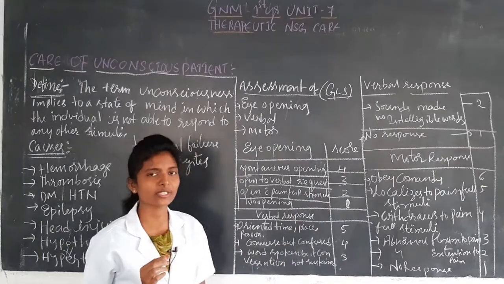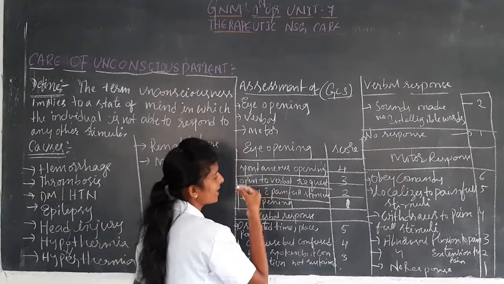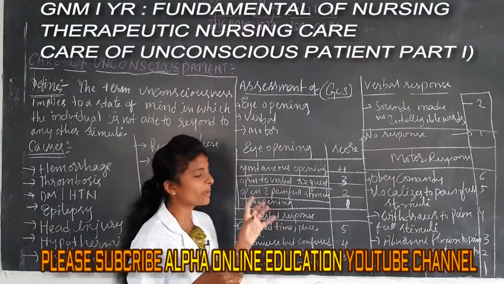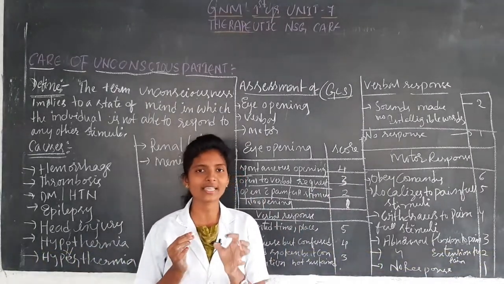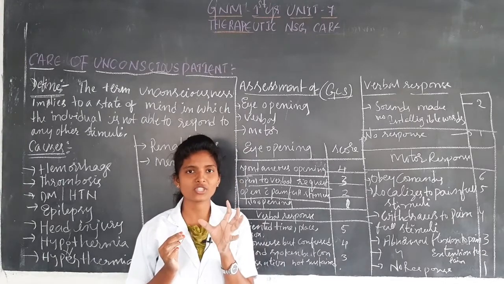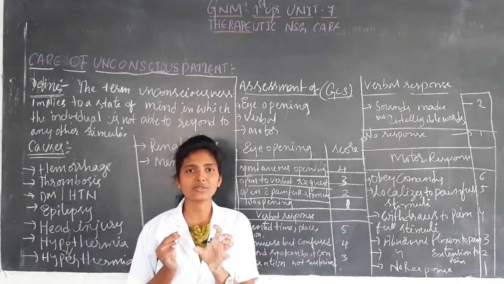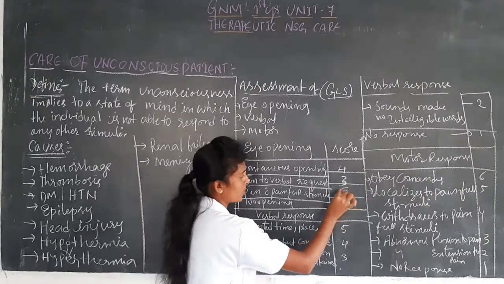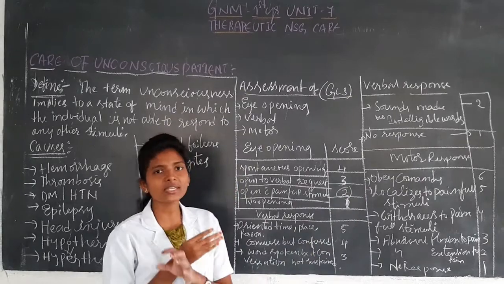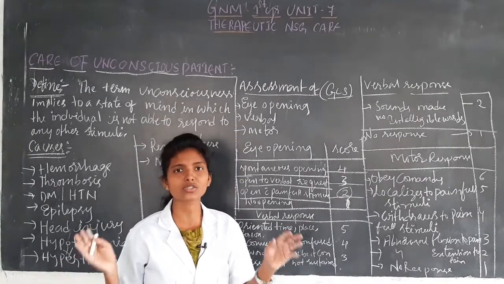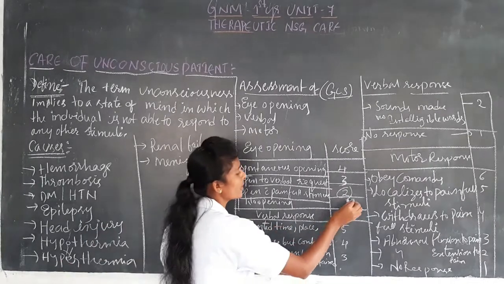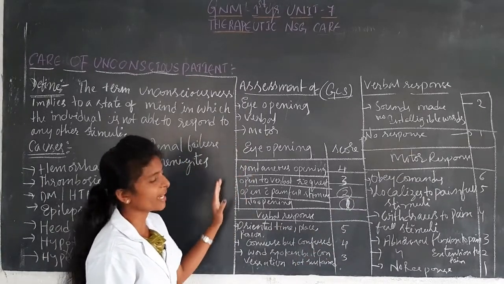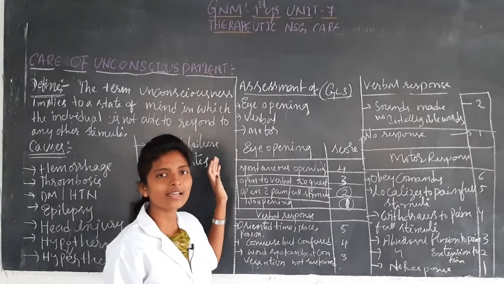When it comes to open to verbal request, when they request the patient to open the eyes and the patient opens, the score is 3. Next is open with painful stimuli. With painful stimulation, if the patient is able to open the eyes, the score is 2. And if the patient is not able to open, there is no opening, the score is 1. These are the eye opening scores.